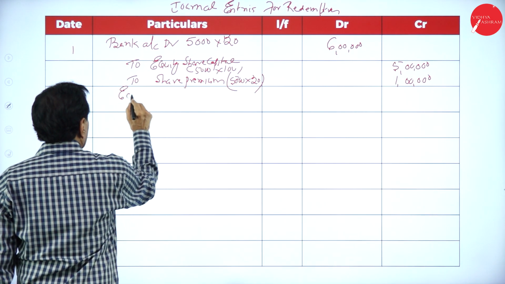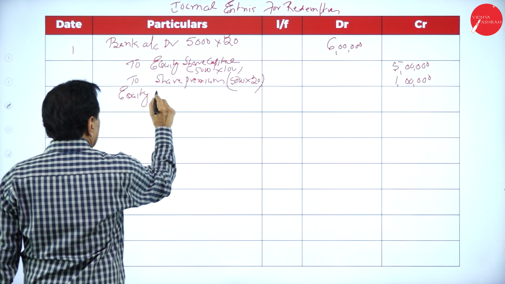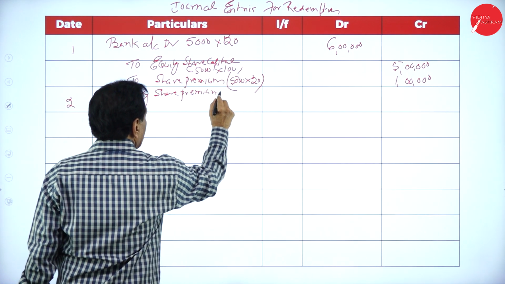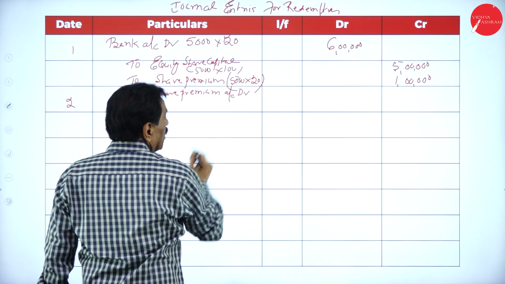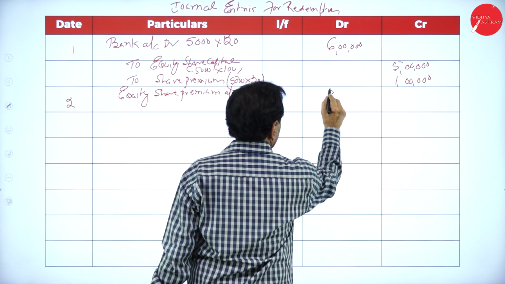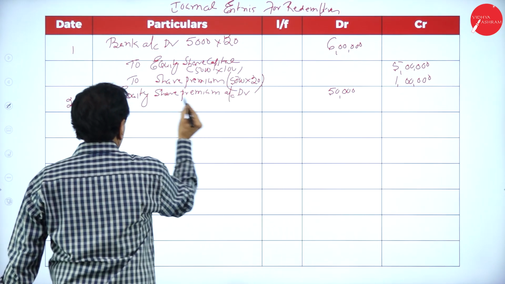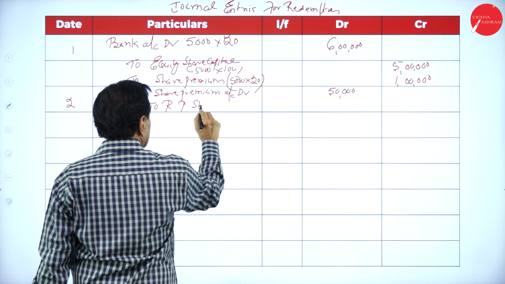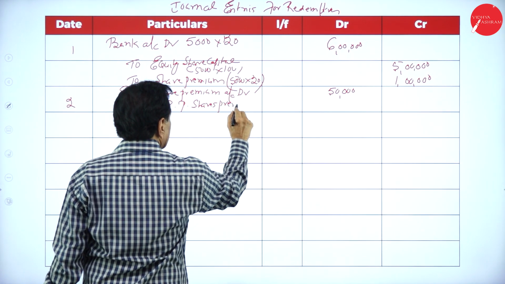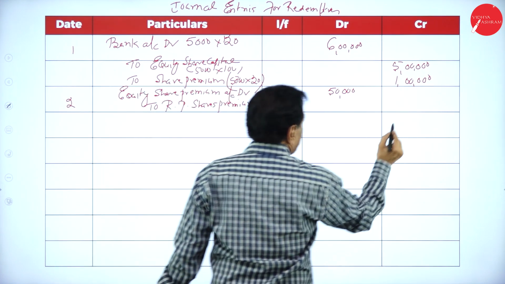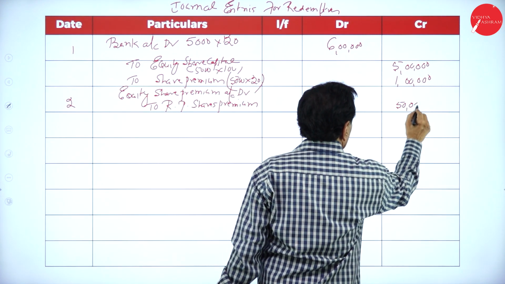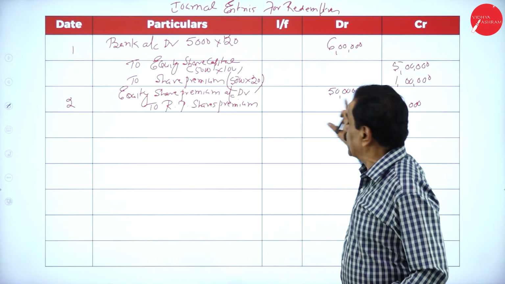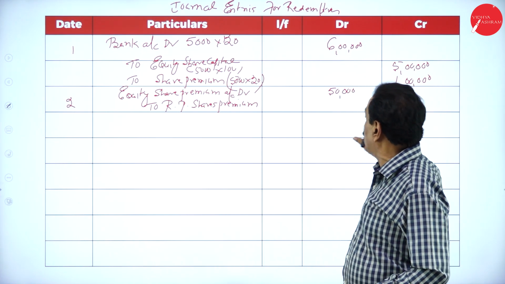Equity share premium account debtor 50,000 to redeemable preference share premium 50,000. So we can say that equity share premium has been utilized to pay the redemption of preference share.